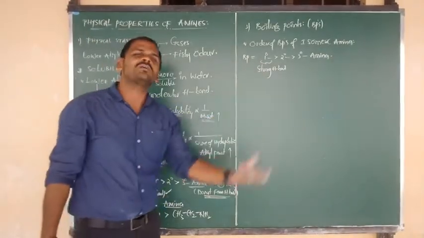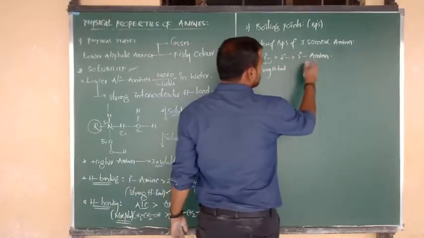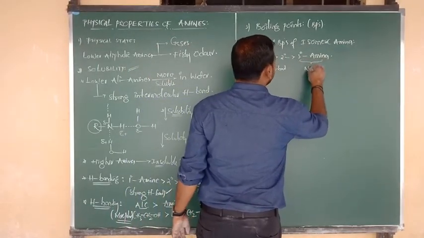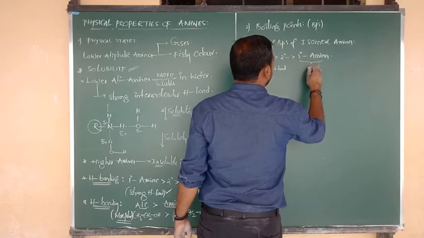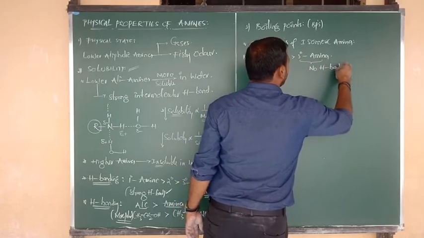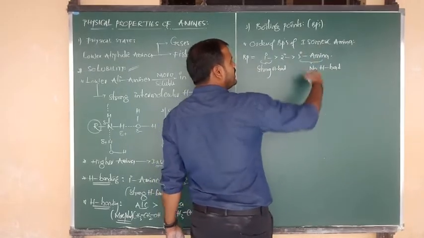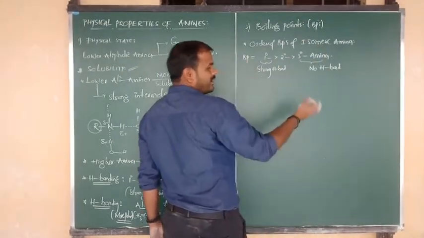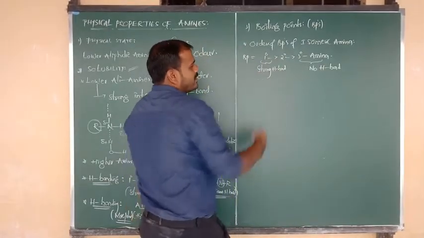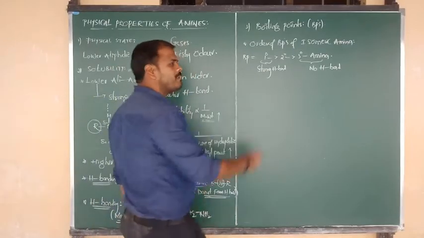So to break such hydrogen bonding, you require more temperature. And secondary is in the middle. Tertiary amines do not form hydrogen bonds. They cannot form hydrogen bonds due to the absence of a hydrogen atom. So no hydrogen atom, no H bond, which means it can be easily boiled. But primary amine contains strong hydrogen bonding. To break it, you may require more boiling point or temperature.